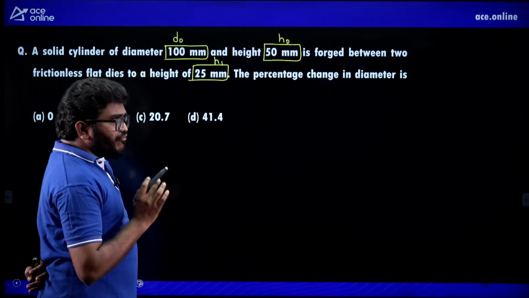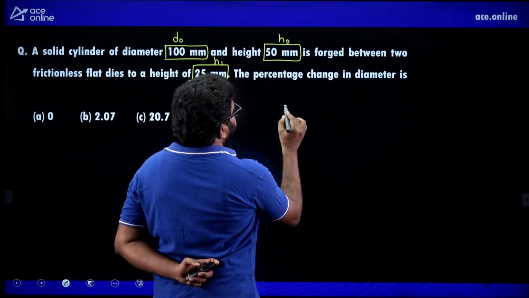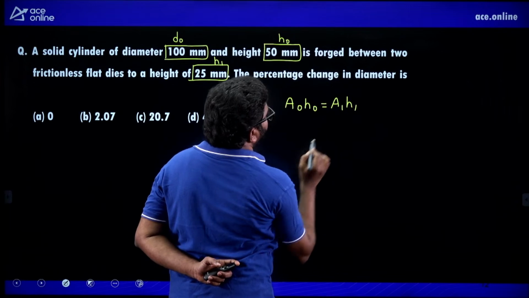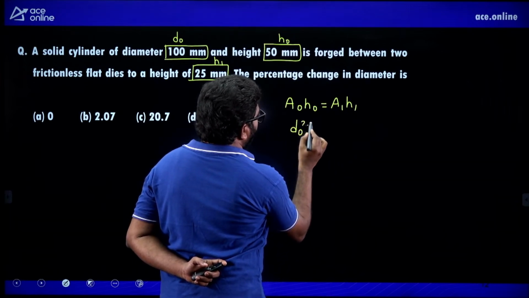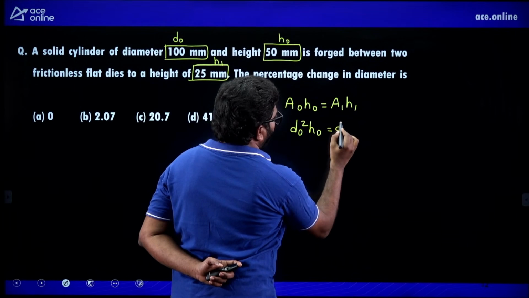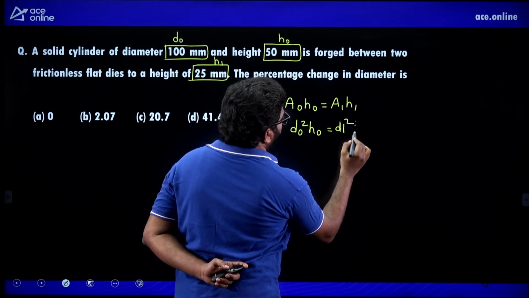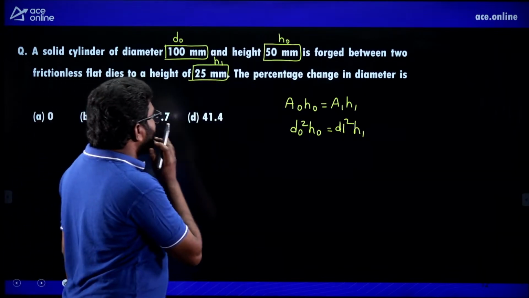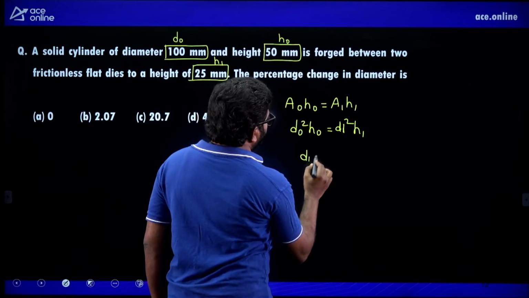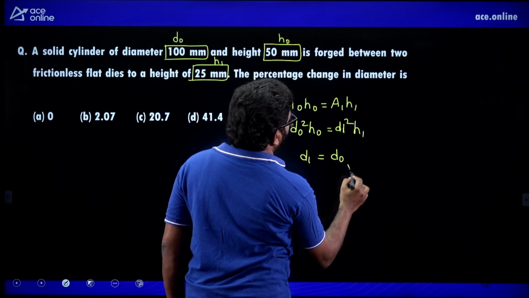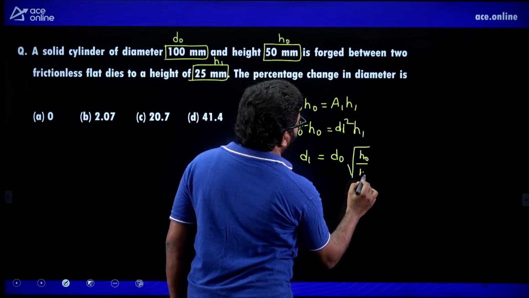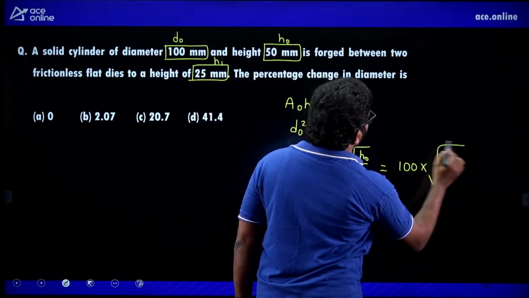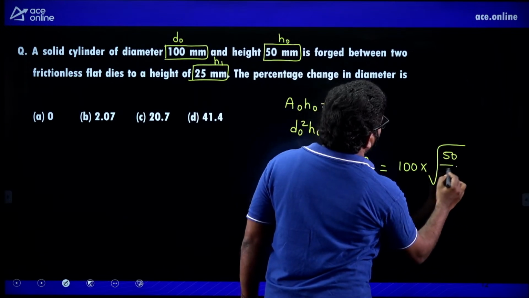Generally in the forging operation, we know that the volumetric change is 0. So A naught H naught is equal to A1 H1. So pi by 4 D naught square H naught is equal to pi by 4 D1 square H1. Now we don't know D1, so D1 is equal to D naught under root H naught by H1. Right, so D naught is 100, into under root H naught is 50 by 25.